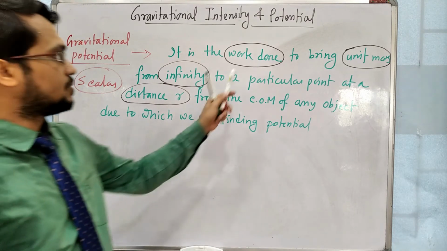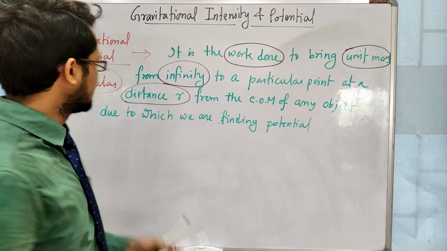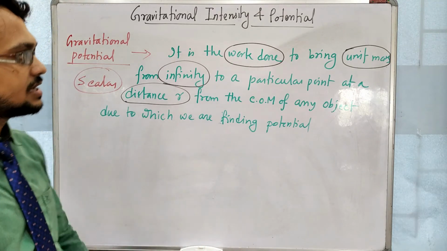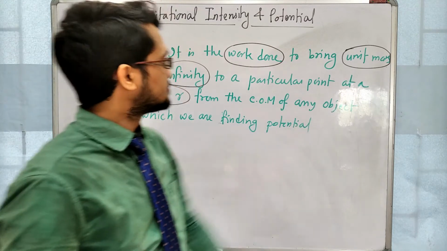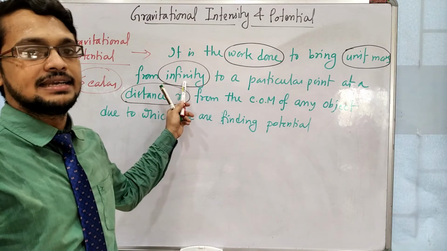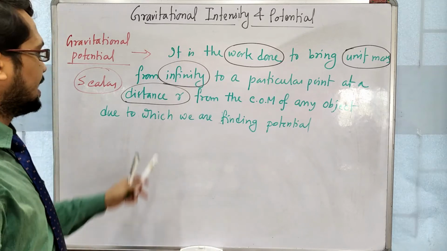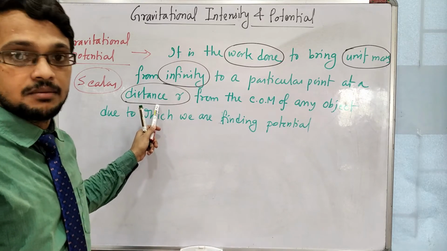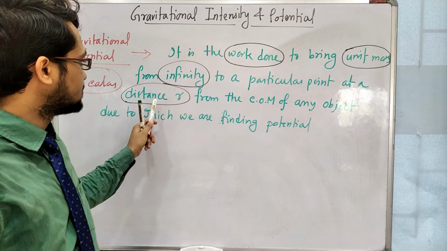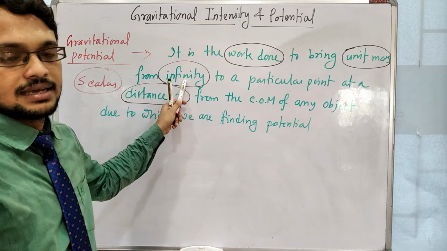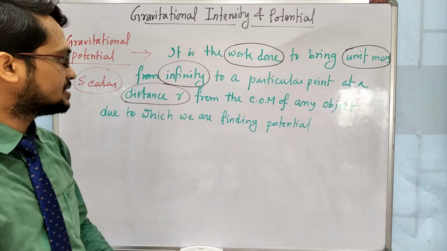Work done is a scalar quantity, so potential will also be a scalar quantity. Unit mass, infinity is the initial position, and at a distance r is the final position. We are bringing the object from initial infinity to final at a distance r.